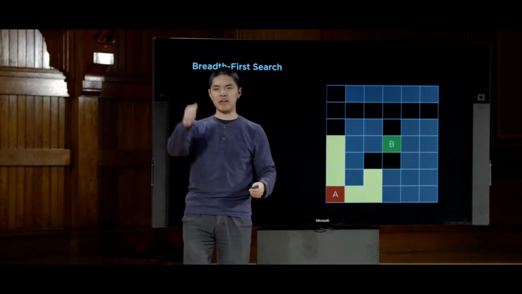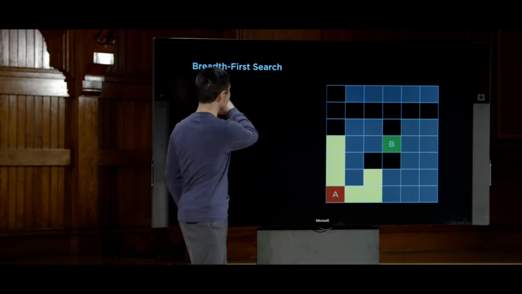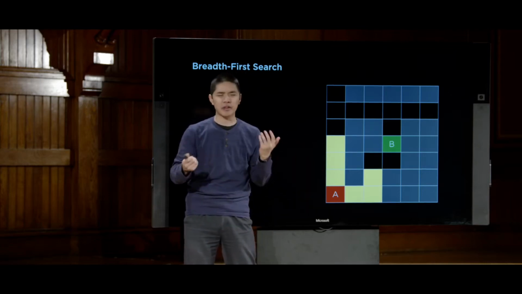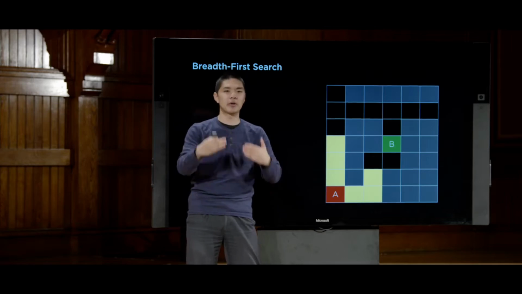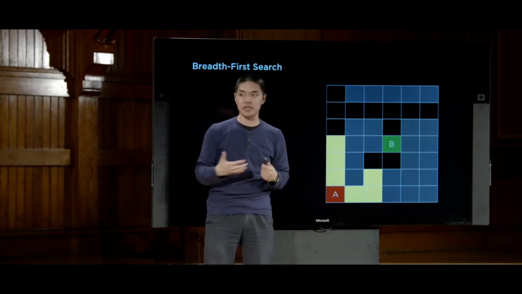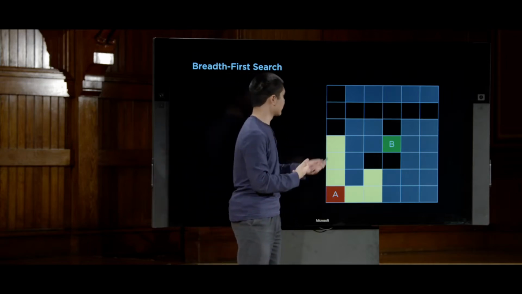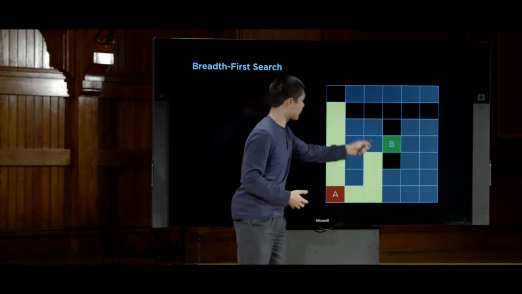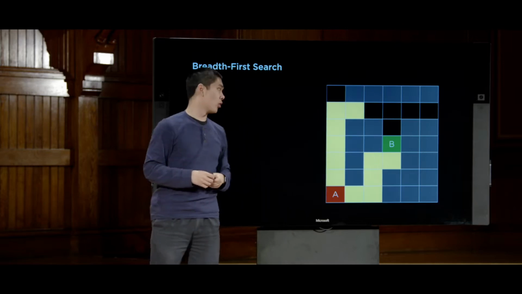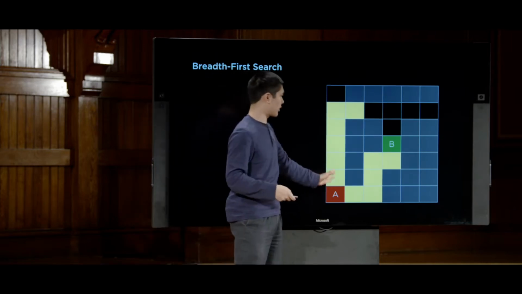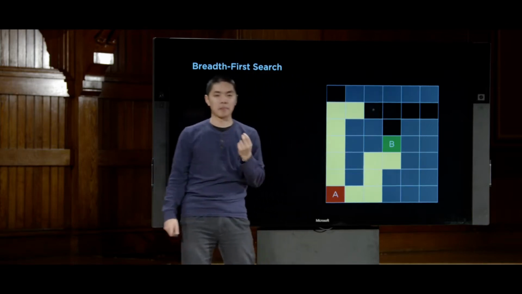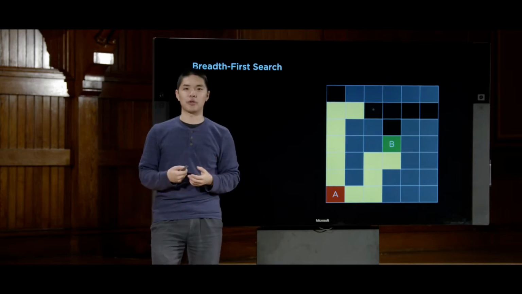Whereas depth first search just picked one path and kept following it, breadth first search, on the other hand, is taking the option of exploring all of the possible paths kind of at the same time, bouncing back between them, looking deeper and deeper at each one, but making sure to explore the shallower ones, or the ones that are closer to the initial state, earlier. So we'll keep following this pattern, looking at things that are 4 away, looking at things that are 5 away, looking at things that are 6 away, until eventually we make our way to the goal. And in this case, it's true we had to explore some states that ultimately didn't lead us anywhere, but the path that we found to the goal was the optimal path. This is the shortest way that we could get to the goal.